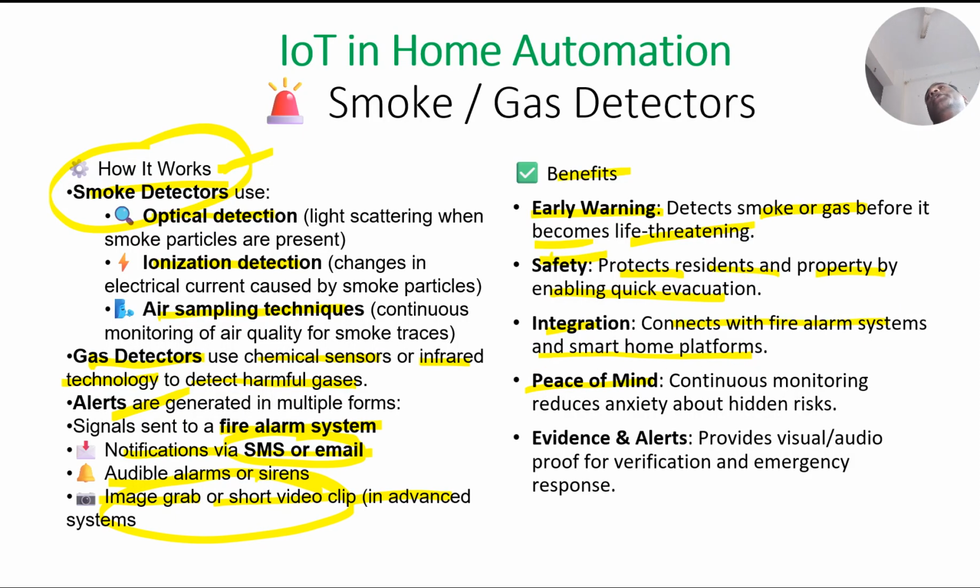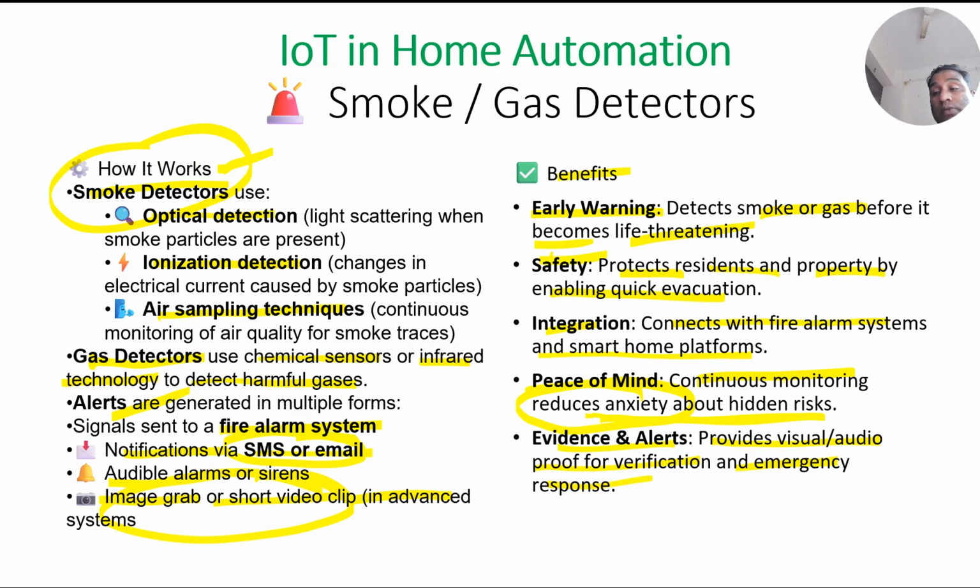Peace of mind: now I can sleep and sit peacefully without worrying, because the system itself will provide an alert, which reduces anxiety. Evidence and alerts: it also provides visual and audio proof for verification and emergency response.